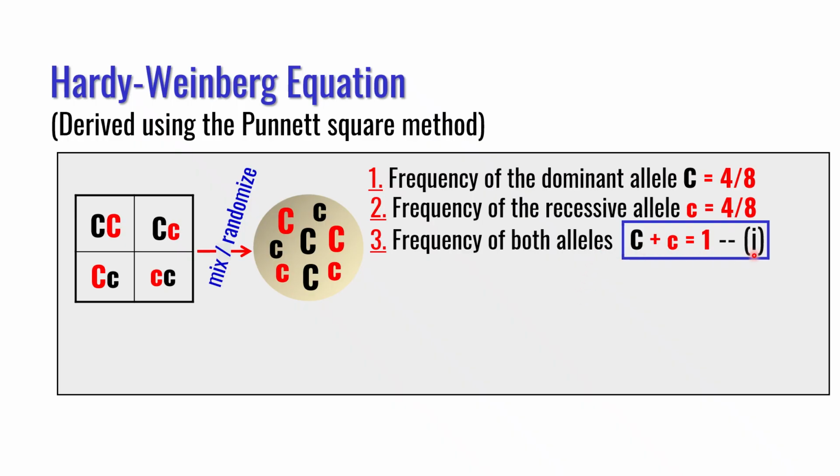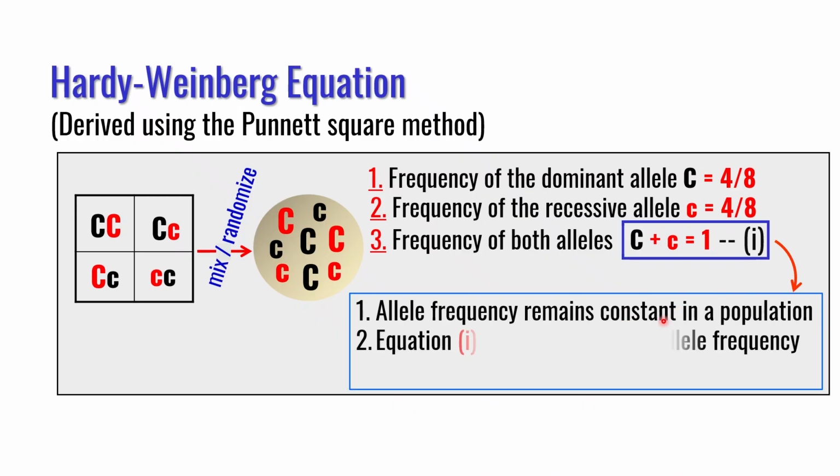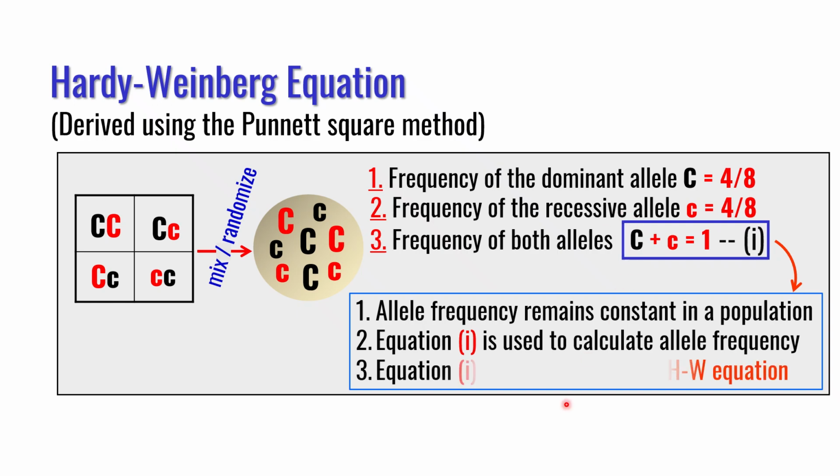So the frequency of both alleles in that particular population will be capital C plus small c is equal to 1. This is equation 1, a very important equation. We will use that to derive the Hardy-Weinberg equation. This tells you that the allele frequency in a population remains constant. This equation can be used to calculate the frequency of the dominant as well as the recessive allele, and we will use that equation to derive the Hardy-Weinberg equation in the next slide.